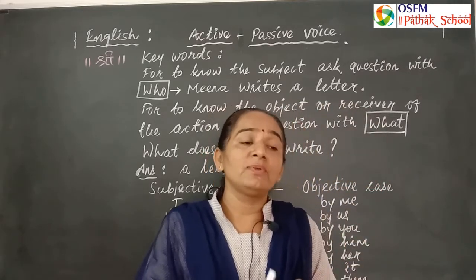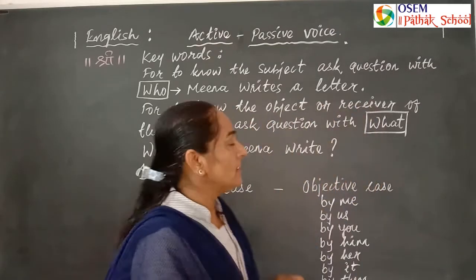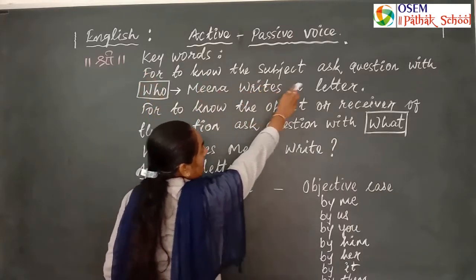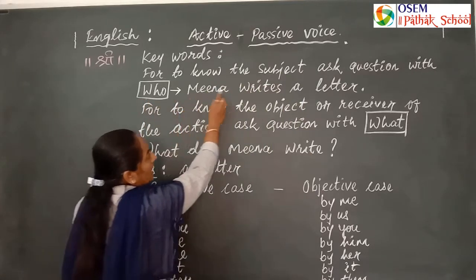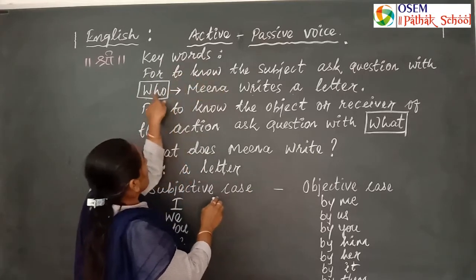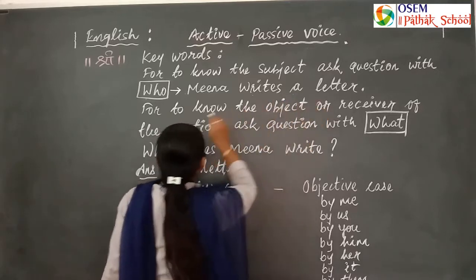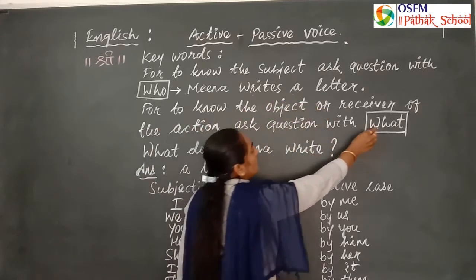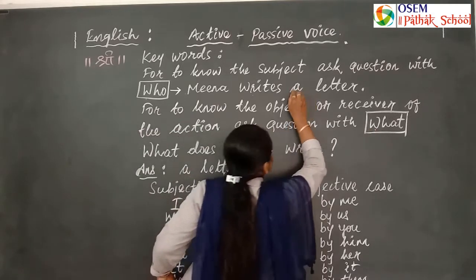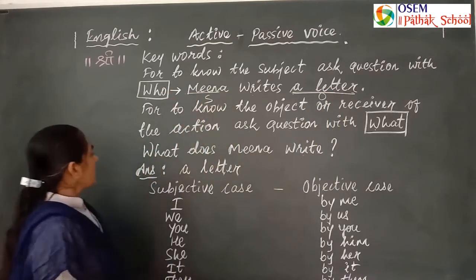At that time we guess the subject, and the pronoun too. Let's understand: to know the subject, ask the question with who. Meena writes a letter. Who writes a letter? Meena. To know the object or receiver, ask the question with what. What does Meena write? A letter. Letter is the object and Meena is the subject.